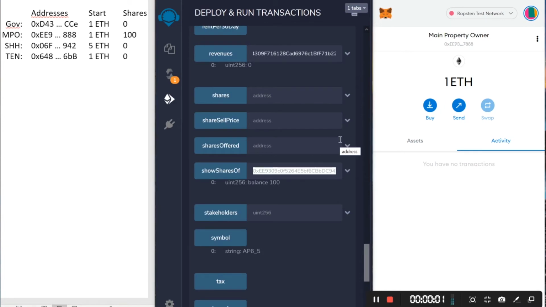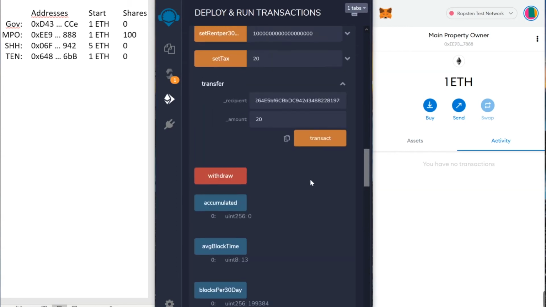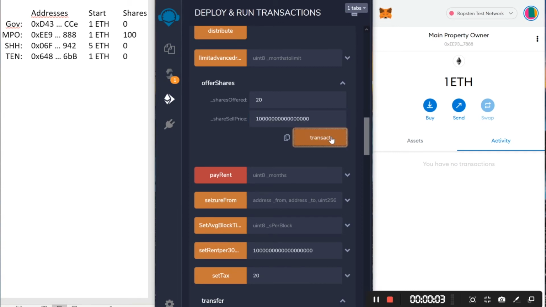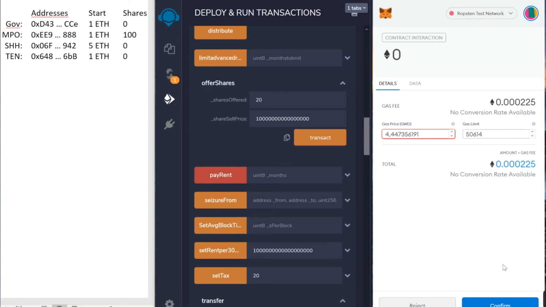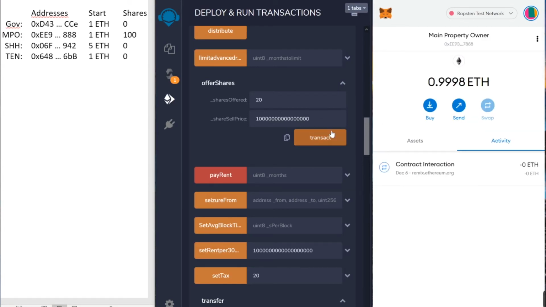The main property owner has 100 shares by contract deployment. Let's offer some shares with our main property owner account. We are going to offer 20 shares and the price is going to be 0.01 ETH per share. The shares have been offered.